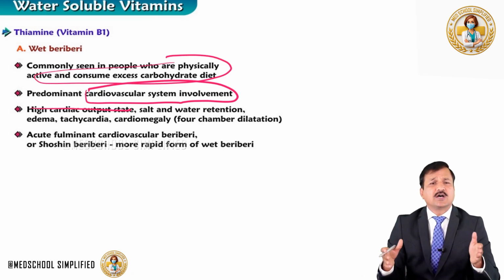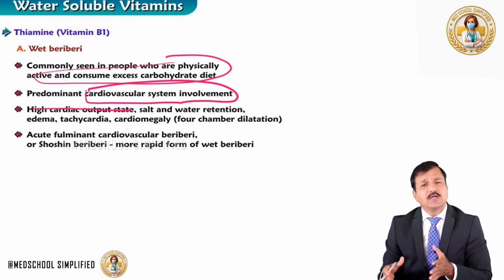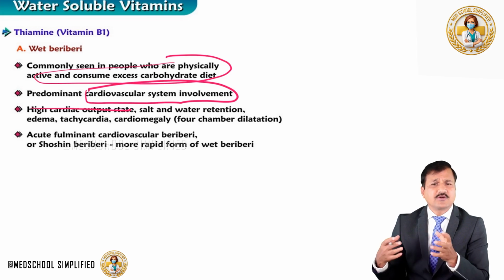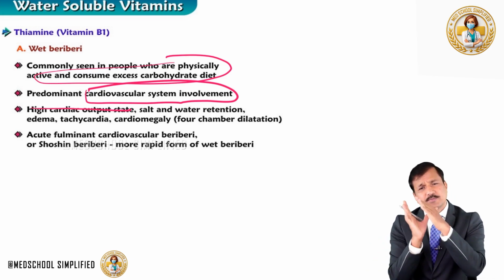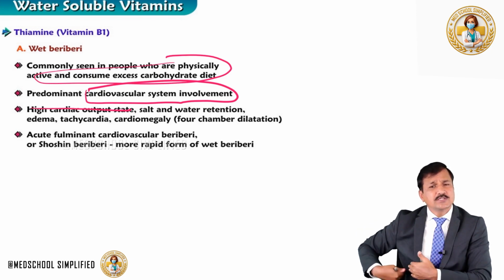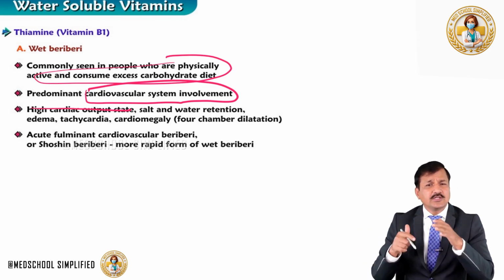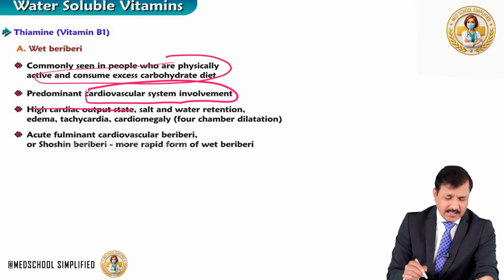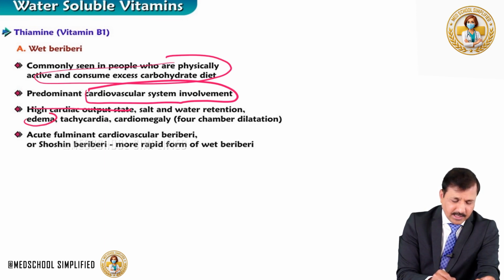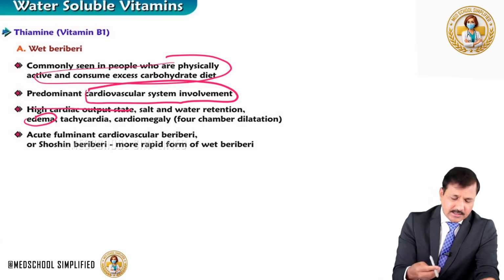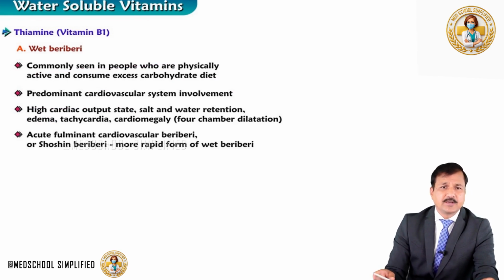Usually if the person is standing for a long period of time, there will be accumulation of water around the ankles, which is referred to as a dependent area. Or if the person is lying down for a long period of time, there will be accumulation of water in the backside. The accumulation of water in the extracellular matrix, we refer to as edema. So a person with wet beriberi will show edema.